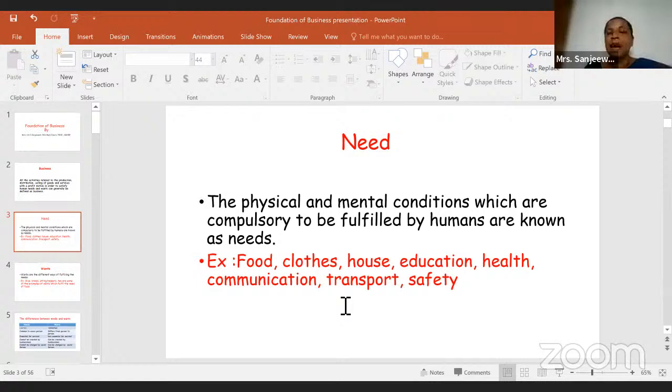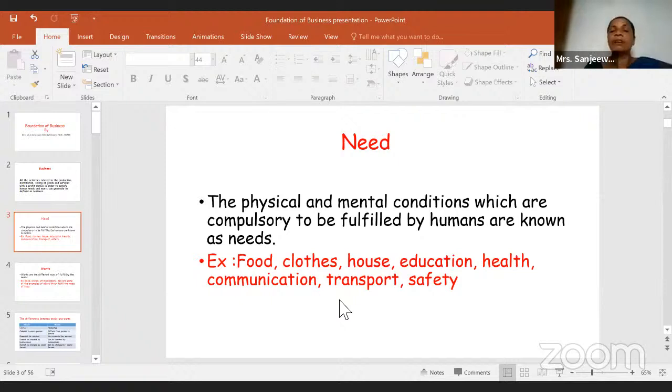You need food to survive. You need clothes, right? You need a house to live. Now, earlier education was not considered a need, but now it is a need. You need to educate yourself from anywhere, any way. And health is also a need. And communication, you need to communicate with others. Transportation is also a need. Safety, you should think about safety also. So these are the examples for needs.